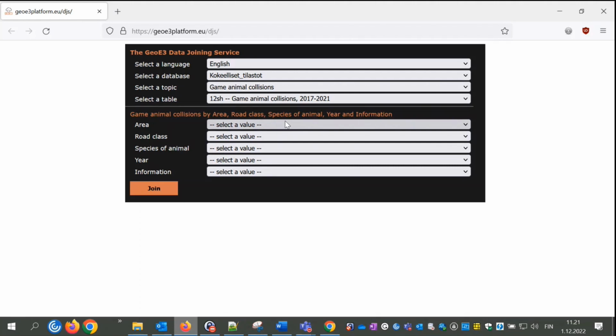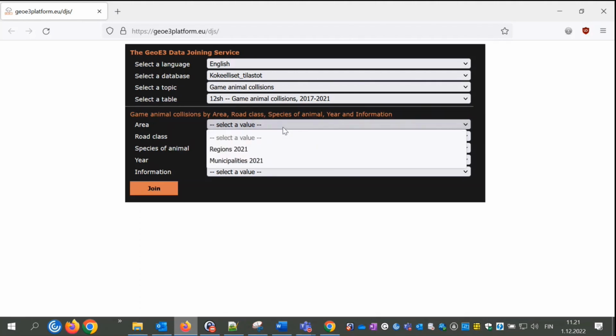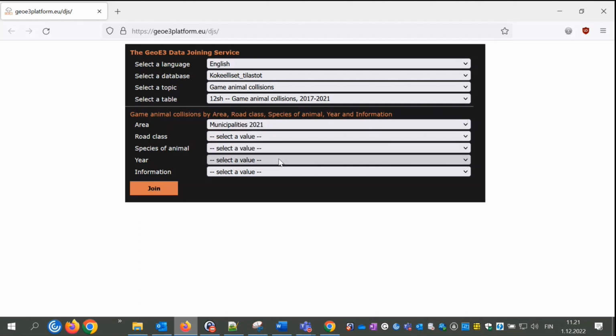Then we can select area. It determines the geospatial dataset that we will join the data with, and we have 2 different options: Finnish regions from the year 2021 and municipalities from the same year. And now we select municipalities.